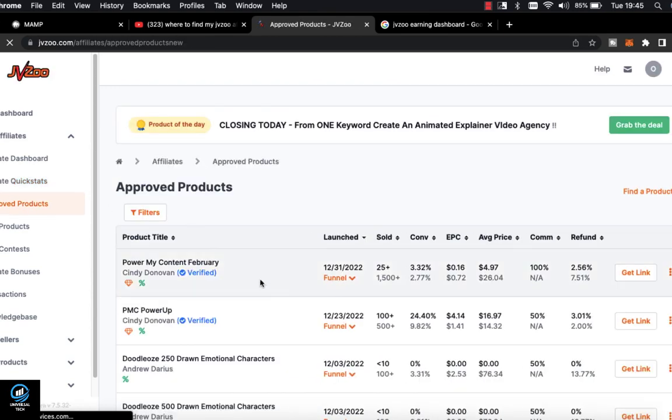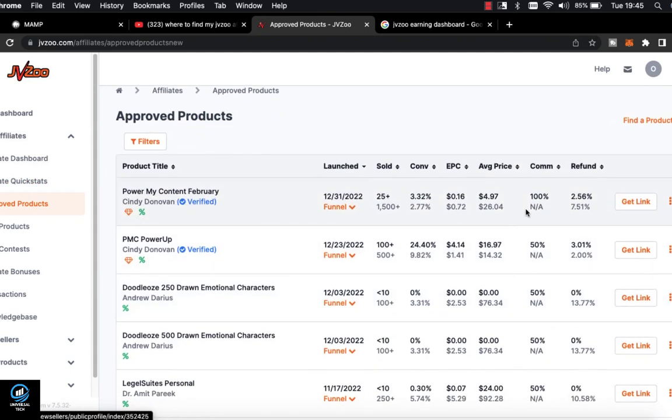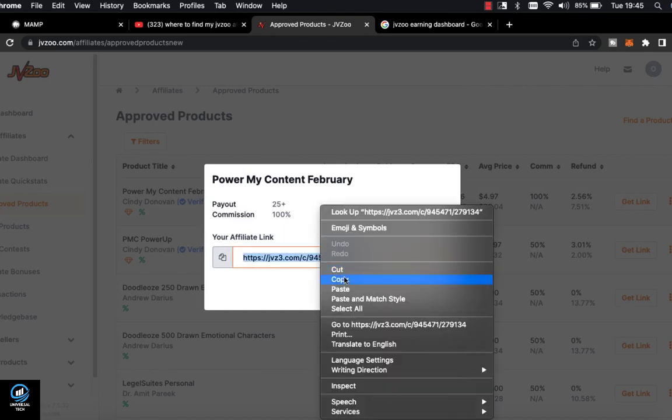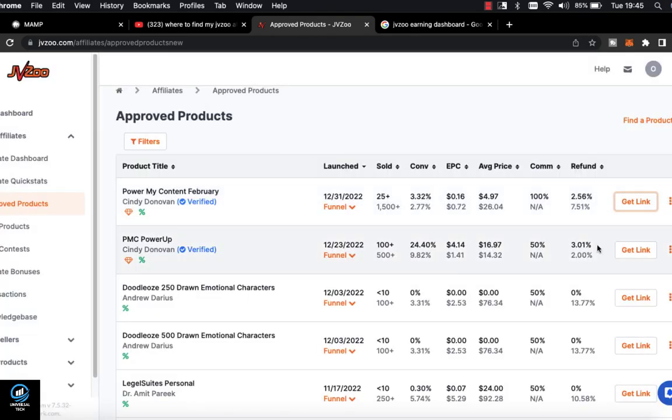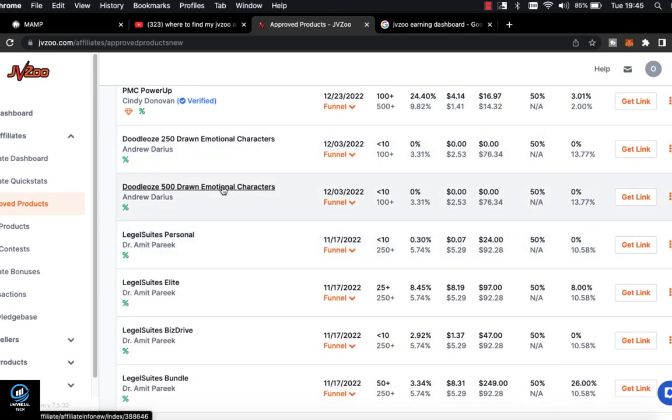Copy the link. You see it. If you want to promote this one, you can click get link, then highlight and copy it. Then you promote it anywhere, social media, anywhere. Facebook does not allow you to promote this directly. All you need to do is go to google.com, then create your landing page, then use it and be promoting it anyway. Okay, that is not what we are here for today.